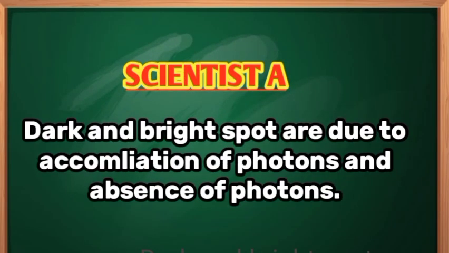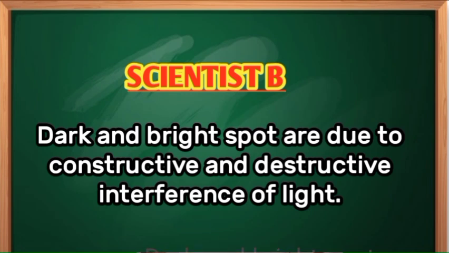But now scientist A, who believes that light is a particle, interprets the bright and dark spots as due to accumulation and absence of photons. On the other hand, the scientist who believes that light is a wave interprets the same observation as due to constructive and destructive interference of light.